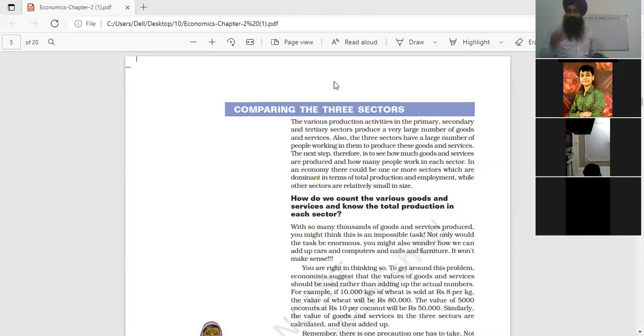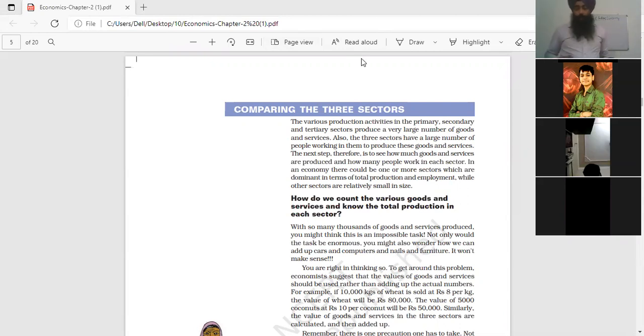Clear? Afterwards, the same wheat, after grinding, is used in a bakery for manufacturing biscuits and bread which are ready to sell in the market. Their value should be calculated under national income. The value of final goods should be calculated for national income, which is generally obtained from the primary sector, secondary sector, and tertiary sector. Clear?